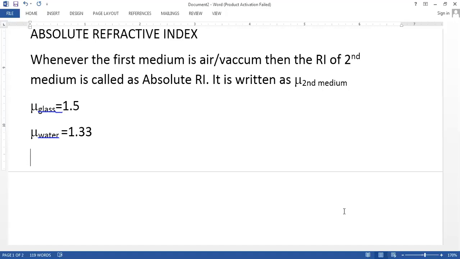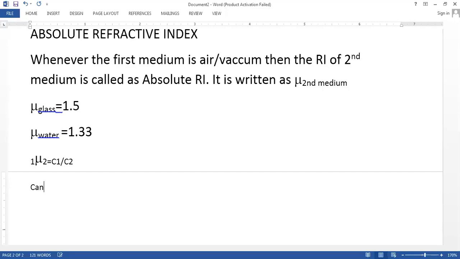Now, my question to all of you. Remember the refractive index formula. What is the refractive index formula? We know the refractive index is equal to the speed of light in the first medium divided by the speed of light in the second medium.